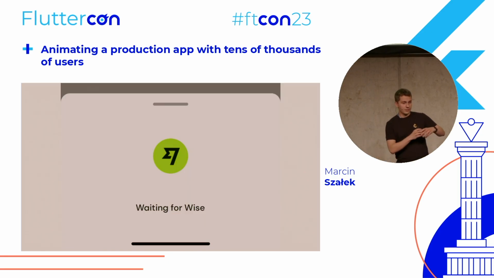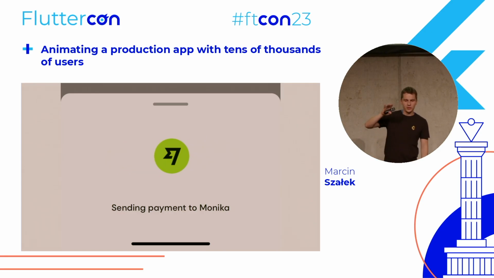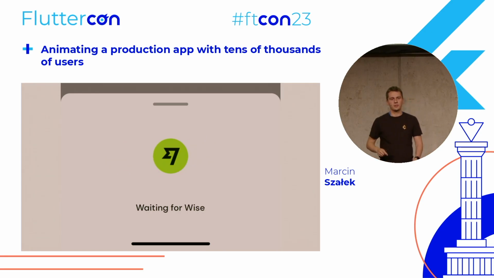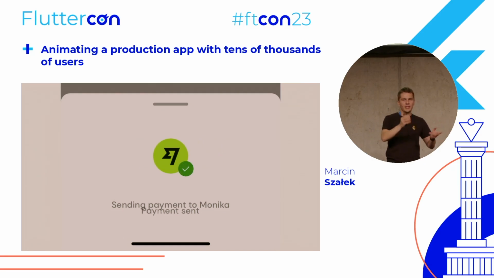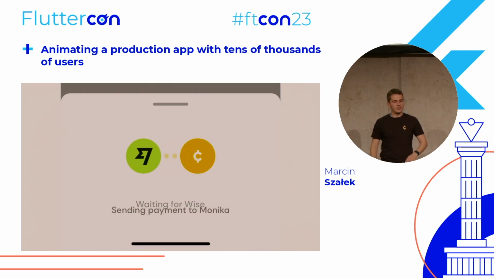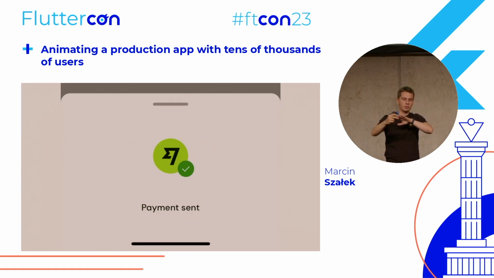So the whole animation looks like that. I didn't have the designs, so I needed to come up with something. So I came up with that. Those four dots animation, we had it before, so I thought it would be pretty cool to have the bank logo on the left, the Cheddar logo on the right, and this animation in the middle, so it kind of indicates that the money is going from your bank application through Cheddar, right? So initially we see this icon, then they go to the sides, then go back to the center, they merge, and after a short delay, the check icon appears and the text changes.